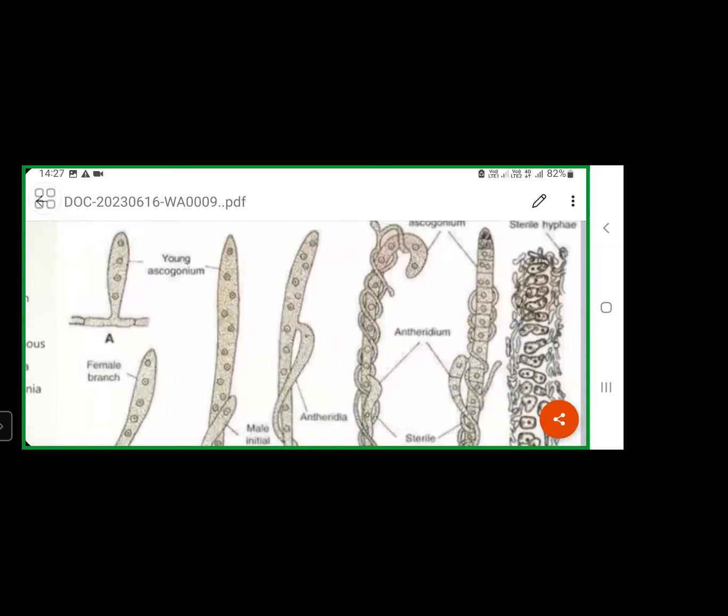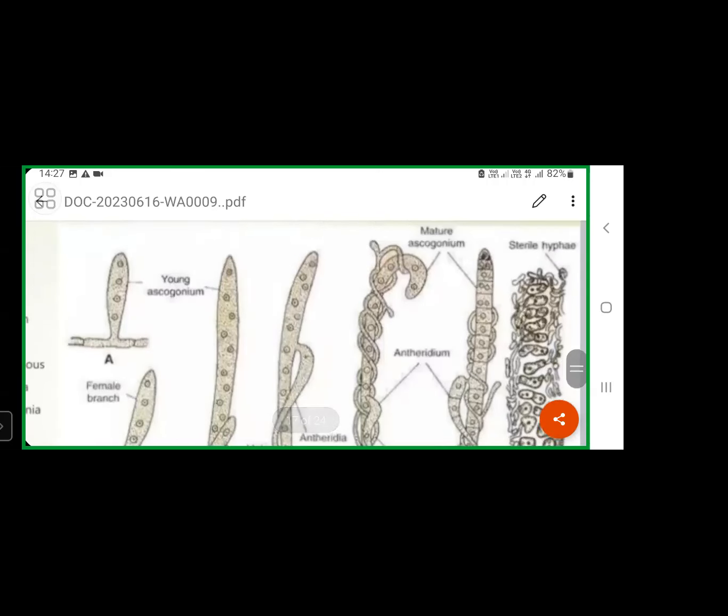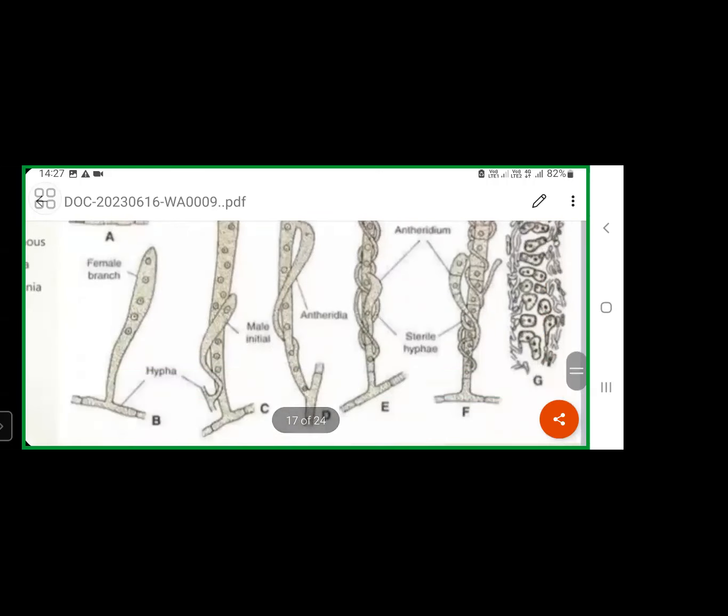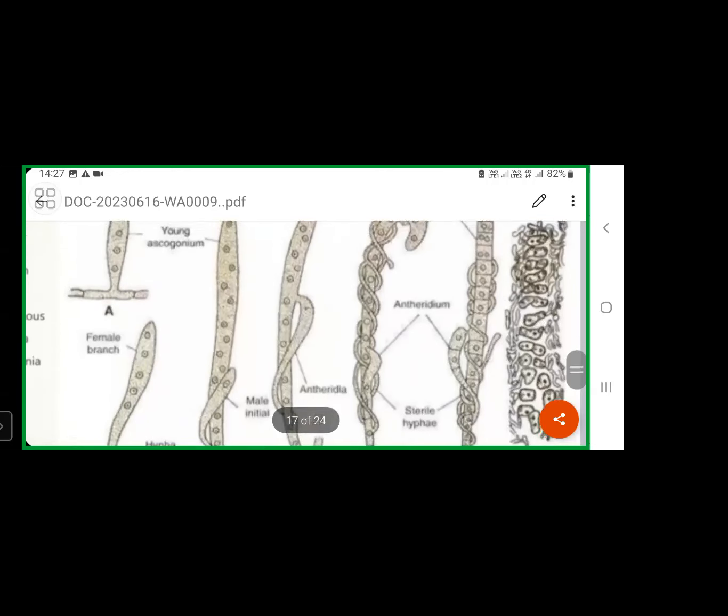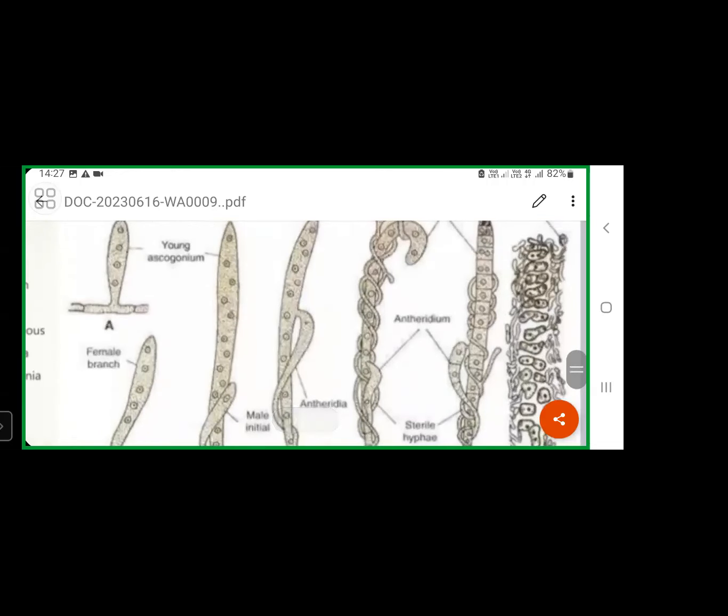In each chamber, 2 nuclei are present. If you observe diagram F, you can understand this septa formation and this cellularized ascogonium. Till this septa formation, the ascogonium is haploid in condition.